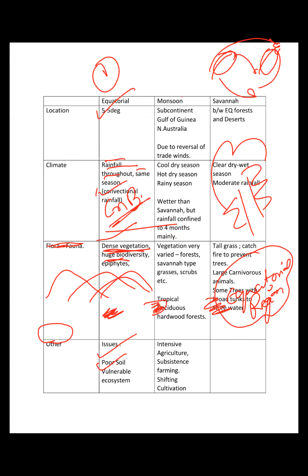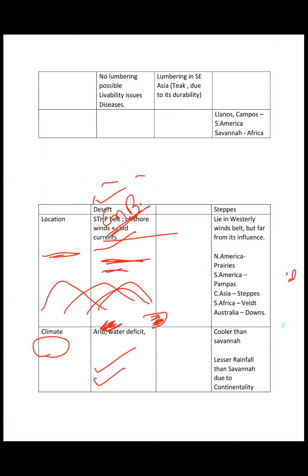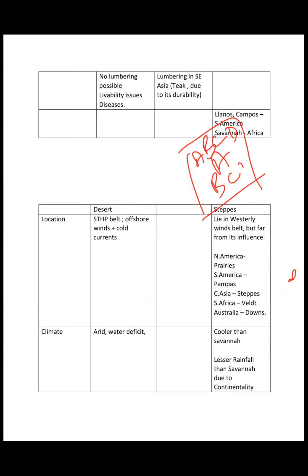Next point is that no lumbering is possible in the equatorial ecosystem. Why? Because number one, there are very different species in a small area. If you take a unit area, species A, B, C, D, A, B, C, D, A, B, C, D. So it's not like this will be like this, right?